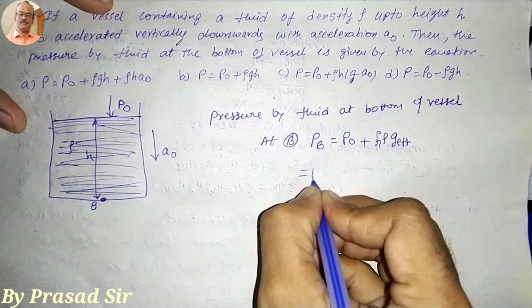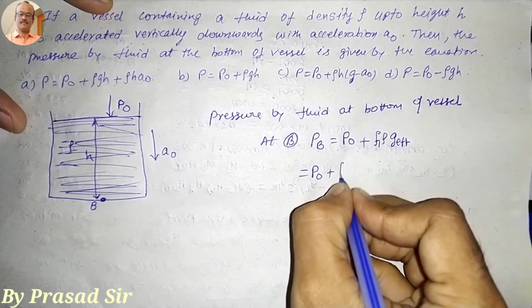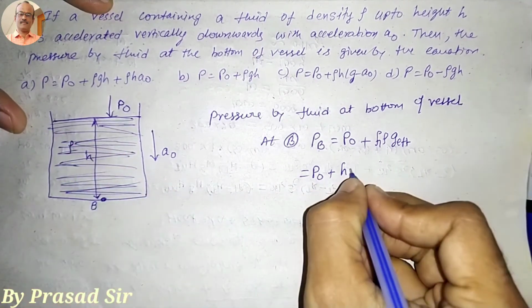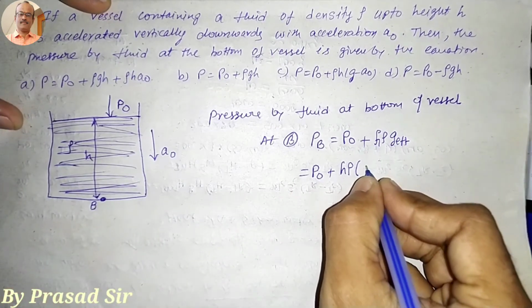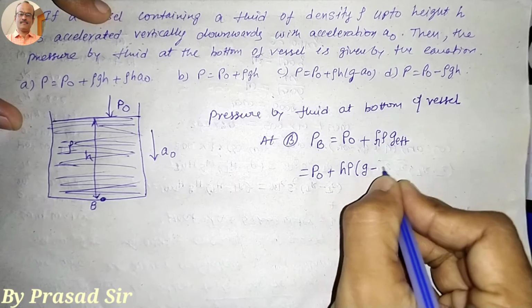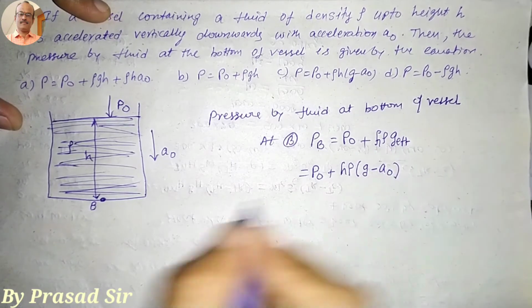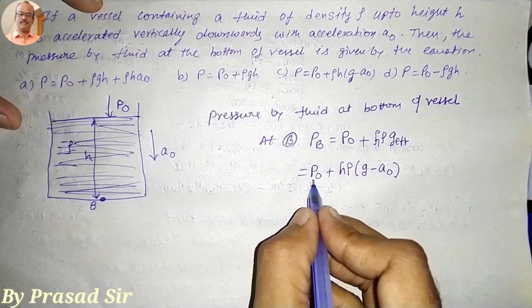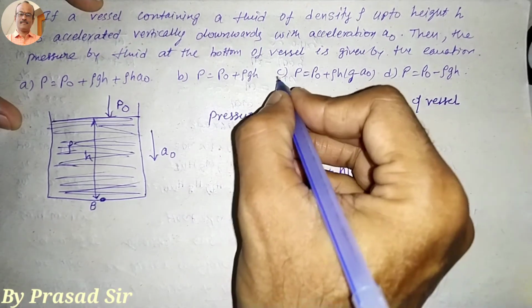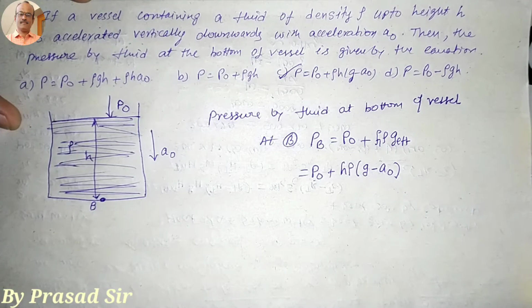So that means P0 plus h, the height, and density of the liquid rho into g effective, that is acceleration due to gravity minus a0. Why? Because it is accelerating in the downward direction. So which option is correct here? P0 plus h rho (g minus a0). So that means option C is correct.